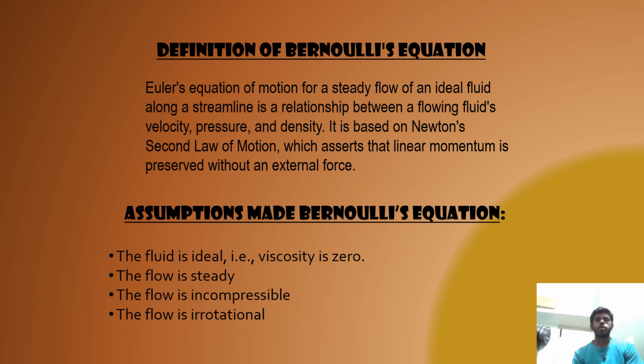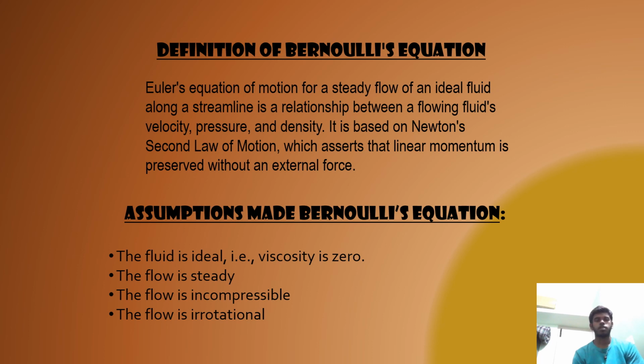Next, we move on to Bernoulli's equation. Definition of Bernoulli's equation: Euler's equation of motion for a steady flow of an ideal fluid along a streamline gives a relationship between a flowing fluid's velocity, pressure and density. It is based on Newton's second law of motion, which assumes that linear momentum is preserved without any external forces.